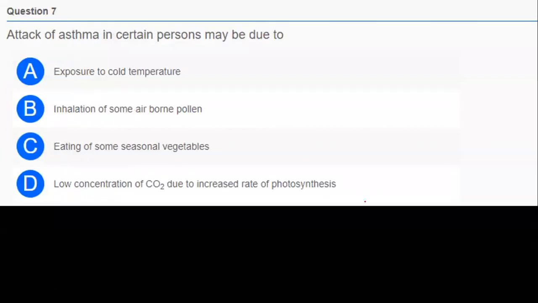Attack of asthma in certain persons may be due to: option A, exposure to cold temperature; option B, inhalation of some airborne pollen grains; option C, eating of some seasonal vegetables; option D, low concentration of carbon dioxide due to increased rate of photosynthesis.